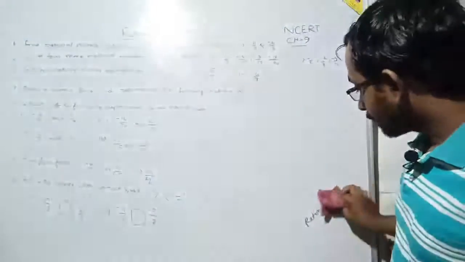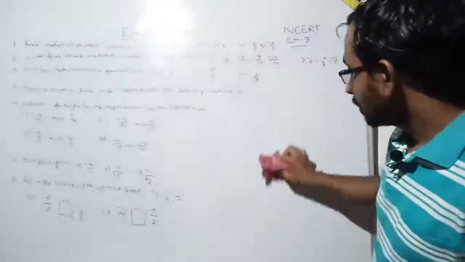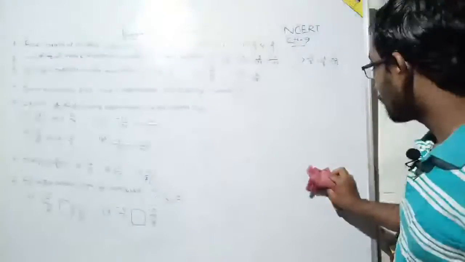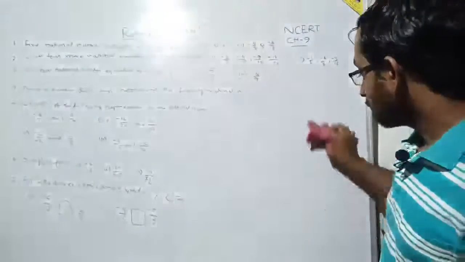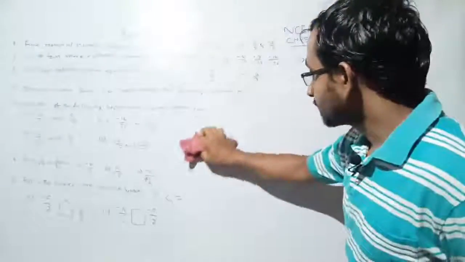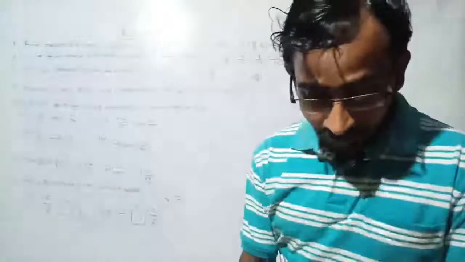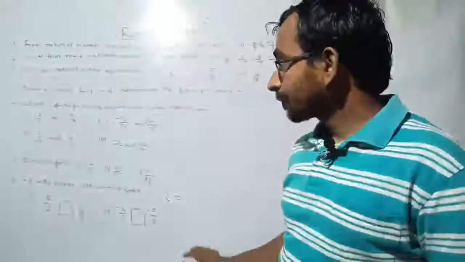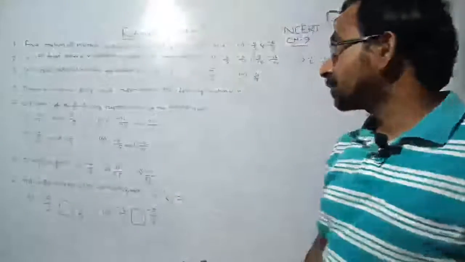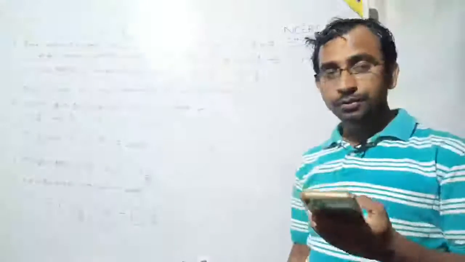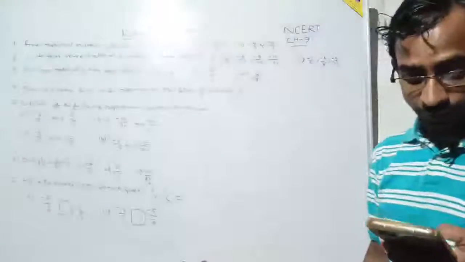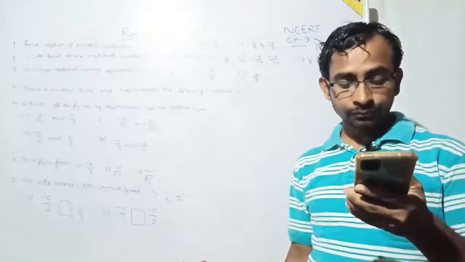I am sure all of you are from the CBSE board, or those from your state board are definitely following the NCERT books. And if you are following the NCERT book, then you must have this rational numbers chapter in your term 2 syllabus. I am sure you have finished your term examination. Did you finish or not?